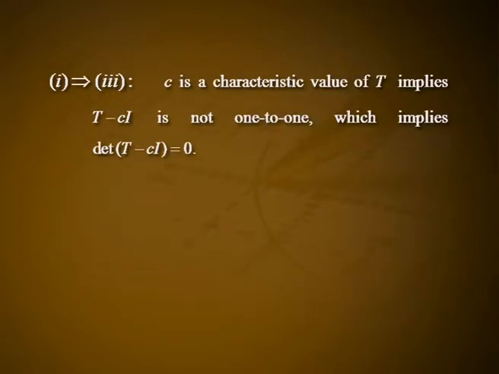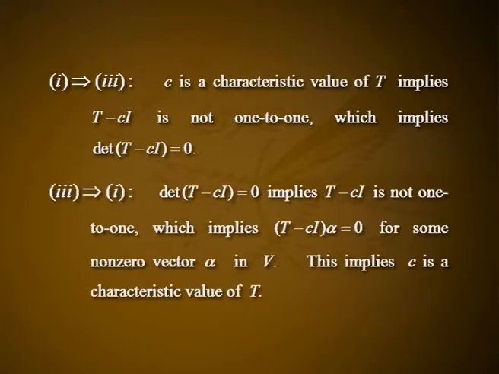1 implies 3. C is a characteristic value of T implies T minus CI is not 1 to 1, which implies determinant of T minus CI equal to 0. 3 implies 1. Determinant of T minus CI equal to 0 implies T minus CI is not 1 to 1, which implies T minus CI of alpha equal to 0 for some non-zero vector alpha in V. This implies C is a characteristic value of T.